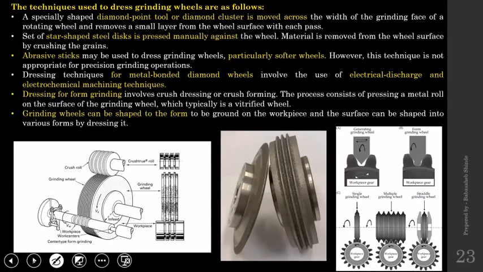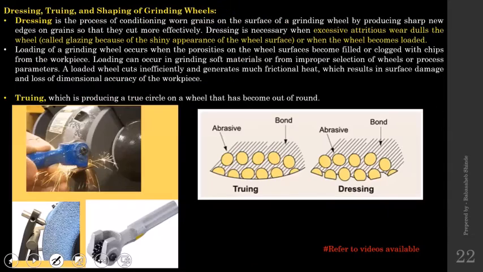The techniques that are used for the dressing: first one, using diamond point tool or diamond cluster. You can see over here in this sketch. This is the dressing of the abrasive wheel or grinding wheel using the diamond point tool. So this is a steel bar and its point will be a diamond. The whole thing will not be made up of diamond.